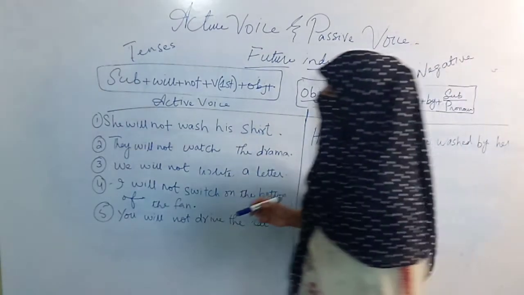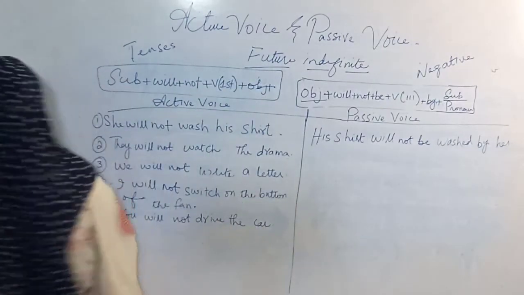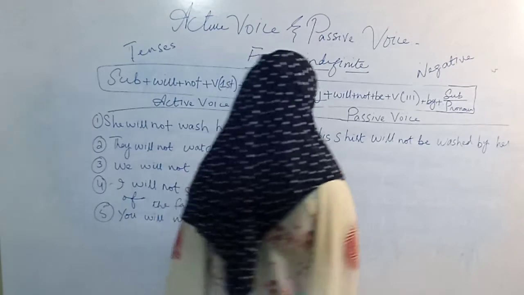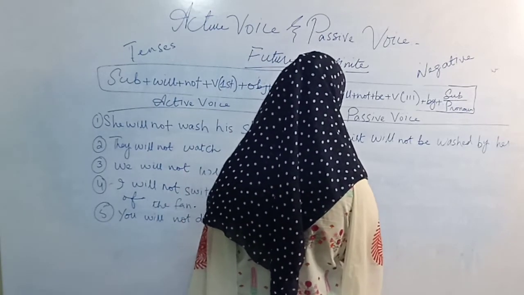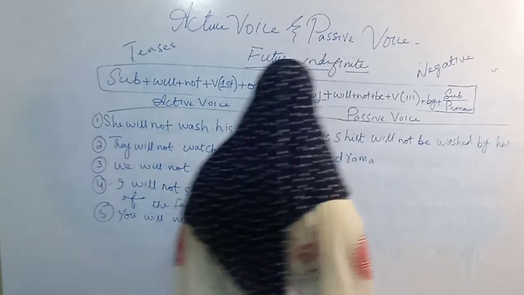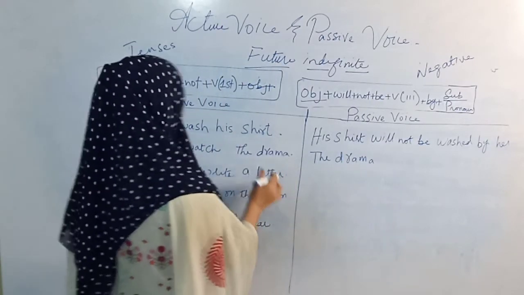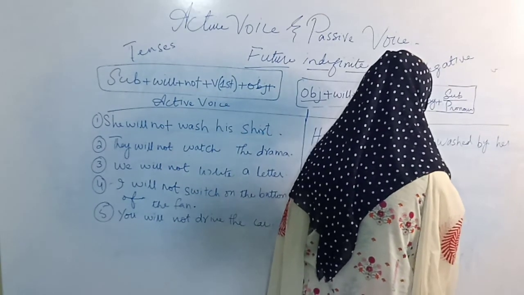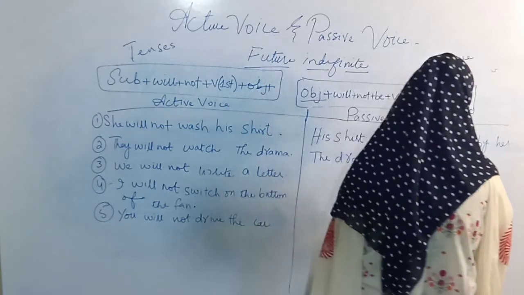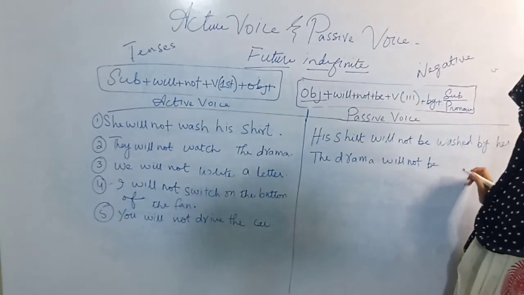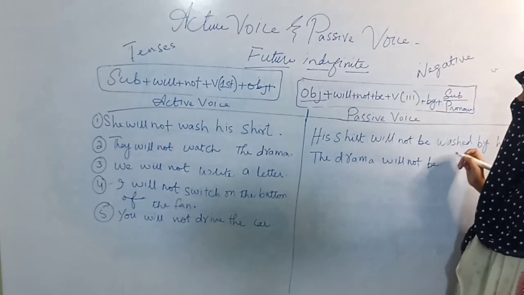Let's come to the second sentence. They will not watch the drama. The drama is object. Will not be will come according to formula. Will not be. Watched.